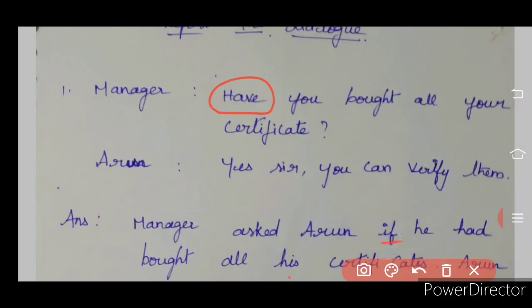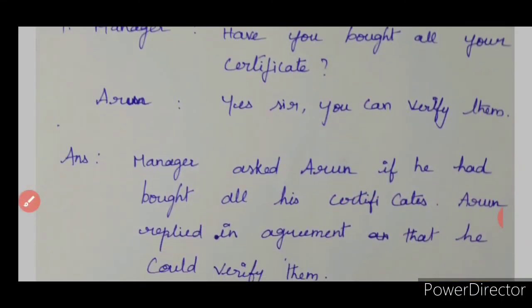Okay, have you bought? Have you bought is present perfect tense. Got it? So present perfect tense will become past perfect tense. Have bought has become had bought. If he had bought all his certificates, your had become his. Okay, change in pronoun. Arun replied in agreement because yes sir is mentioned over there.